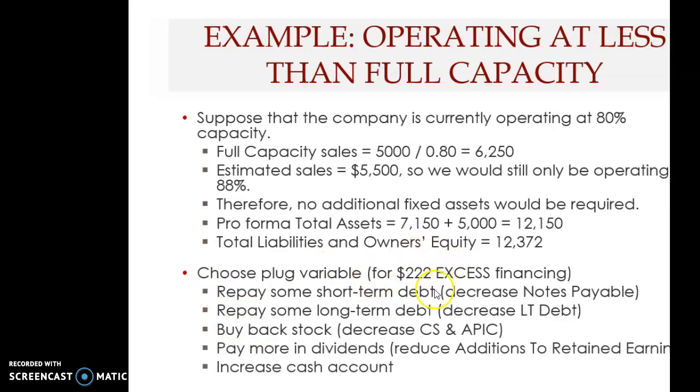From that exercise we find that there will be excess financing of $222. Now, how do we address this excess financing? If it is negative 222 in your financial plan, it means excess financing, that means more than required financing. Therefore, when it's positive, that means you require financing. When it's negative, it is excess financing, or more than what you need.